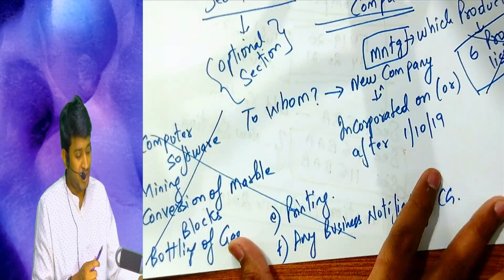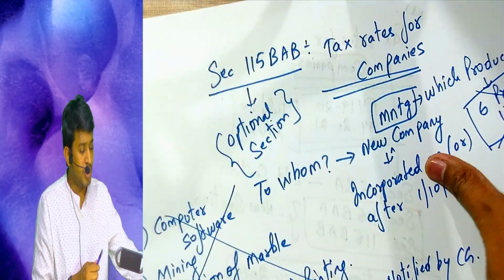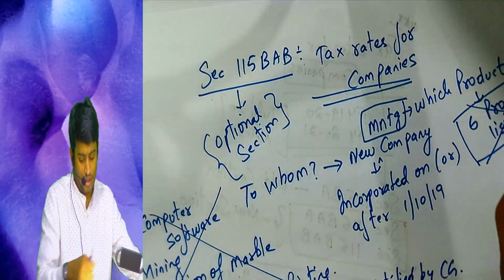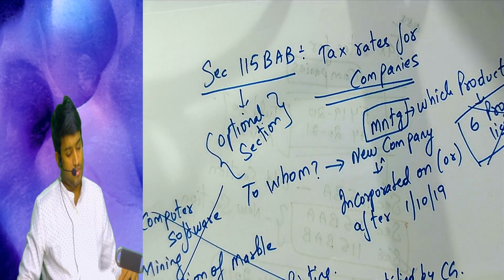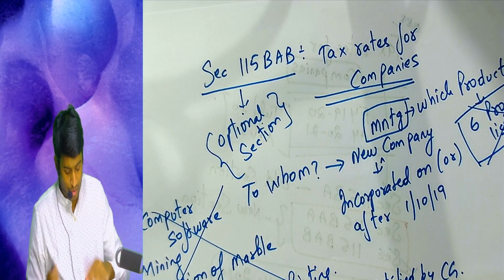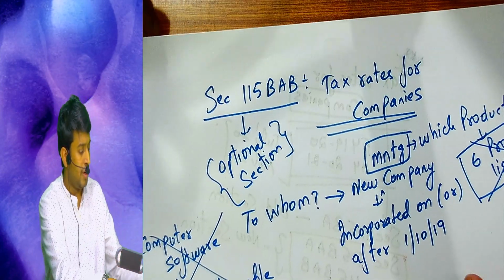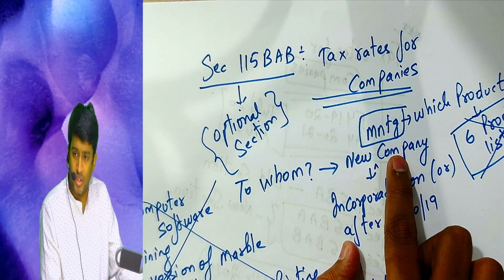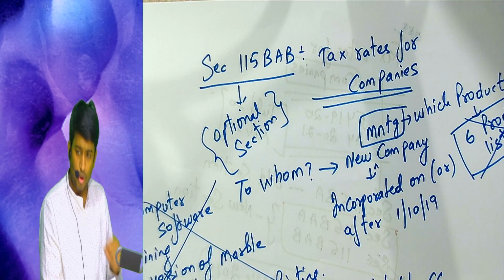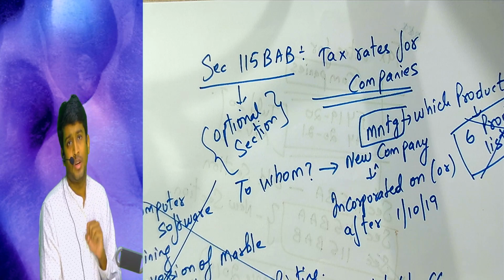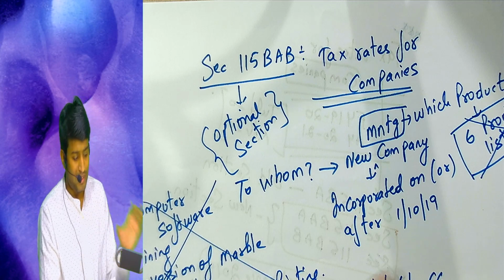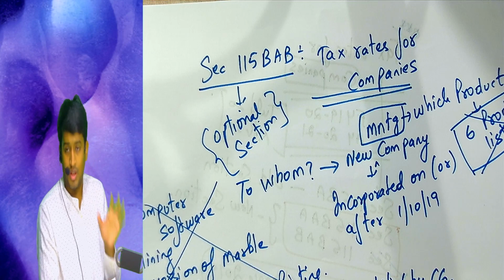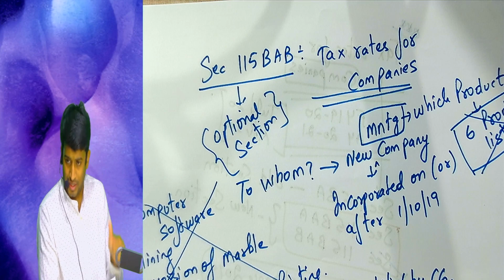So this is the condition. What is the condition? It should be a new company. Next, what is the section number we are talking about, sir? 115 BAB. Now, so point is, okay sir, I am a new manufacturing company. Yes. Okay sir, I am into manufacturing of 2-wheeler vehicle. Will this section apply? Yes. Okay sir, I incorporate the company today. Will this section apply? Yes.